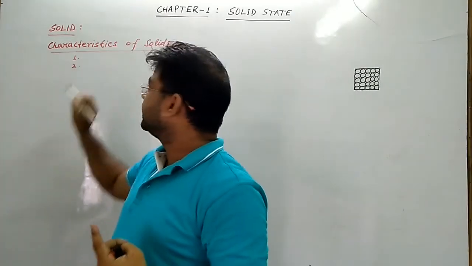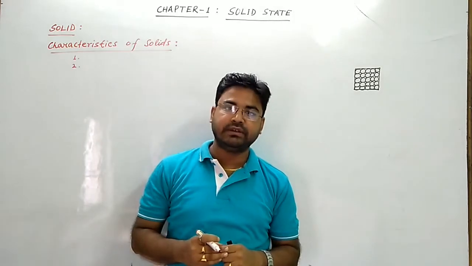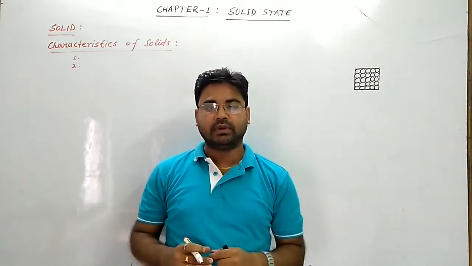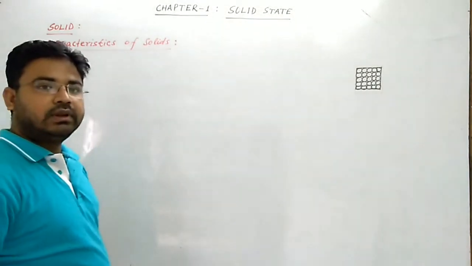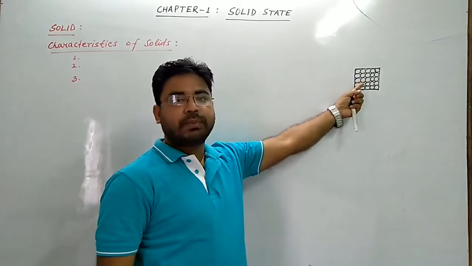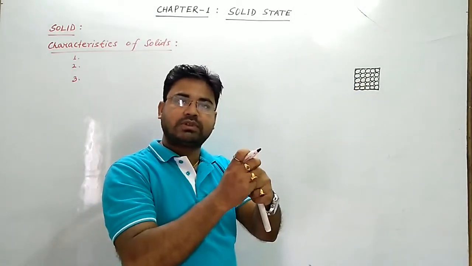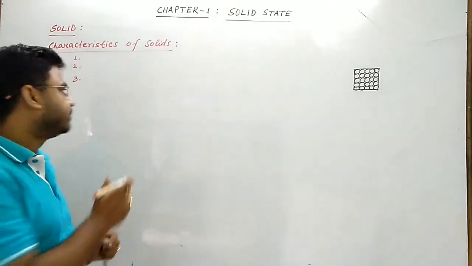Second point, they have a definite shape and definite volume. Third point, they have high density, because the forces of attraction among the constituent particles are very strong. That's why they have high density.